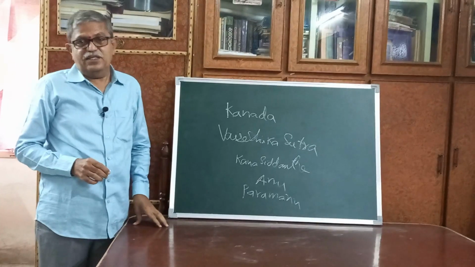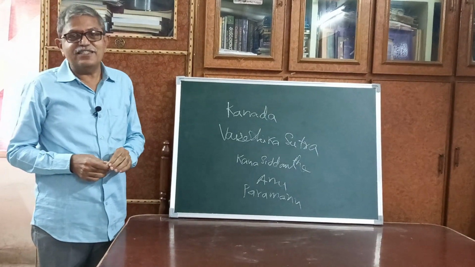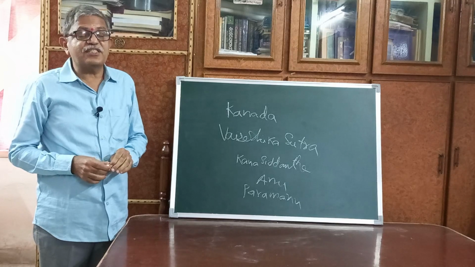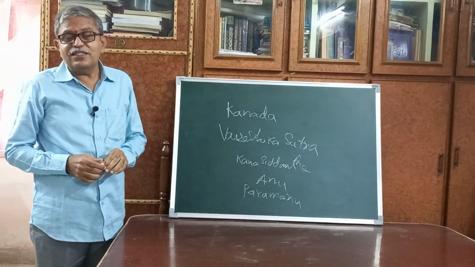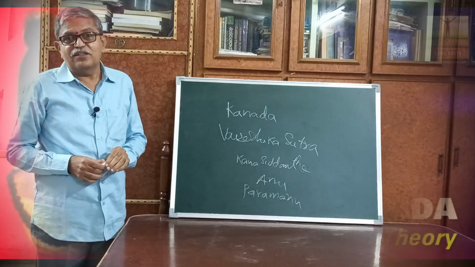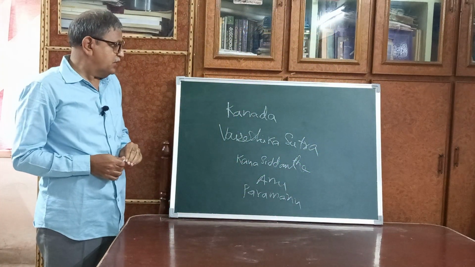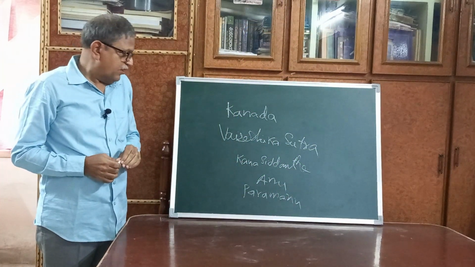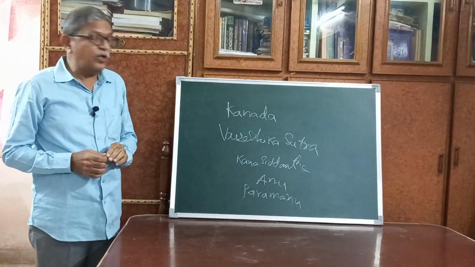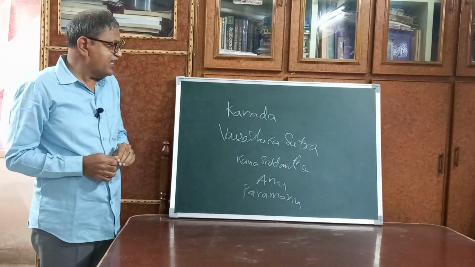The great thing in Indian science is that about 2600 years ago, there was an Indian sage, Rishi Kanada. He proposed a Siddhanta, the Kana Siddhanta, and wrote a literature, the Vaisheshika Sutra.